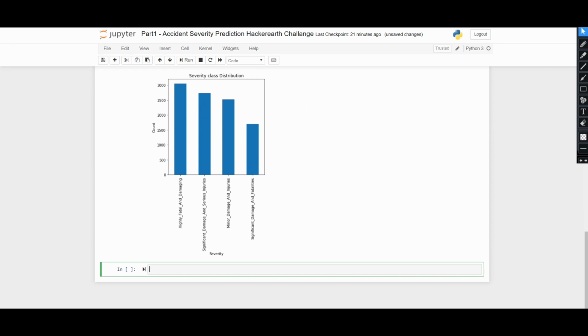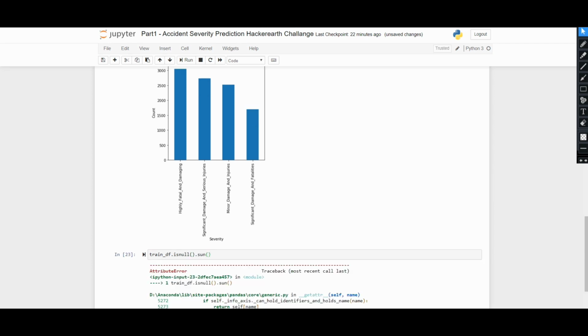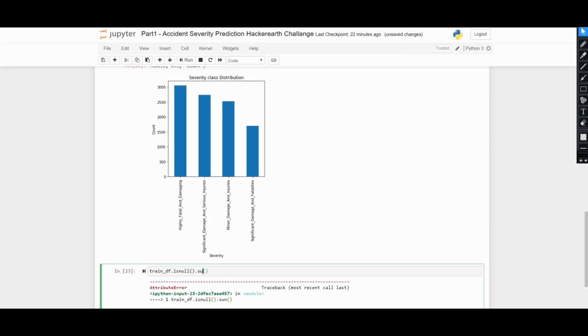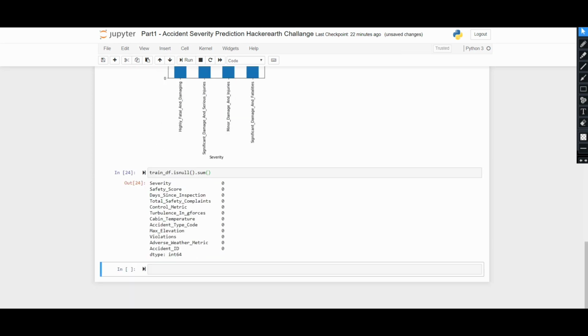Now let's see if there are any null values in the dataset or not. Okay, sorry. So here you can see there are no missing values in the dataset. In each and every column there are 0 missing values.